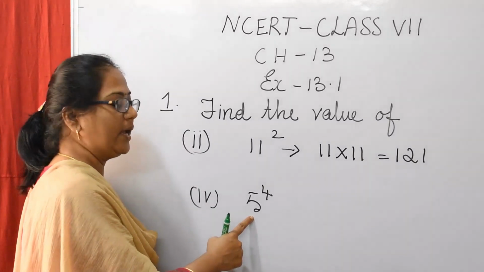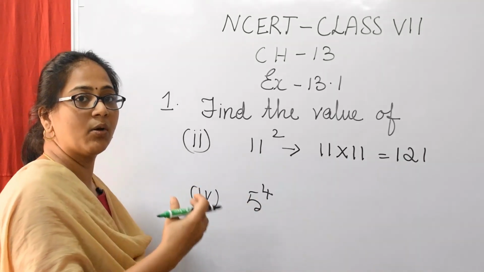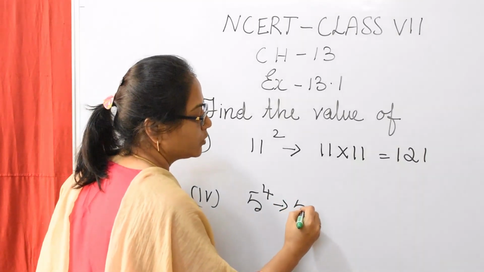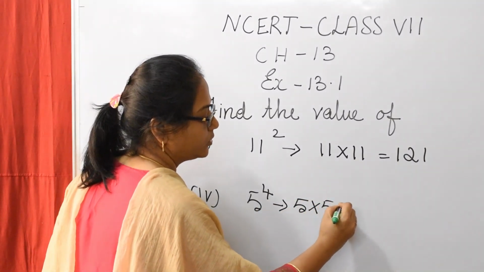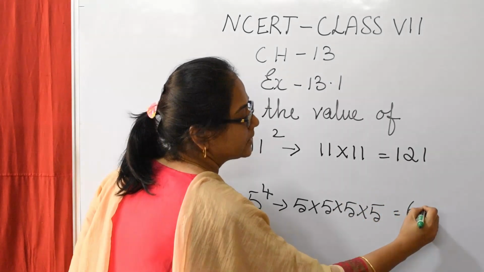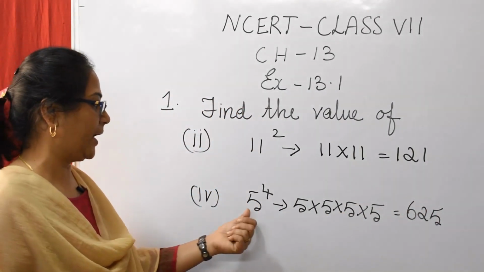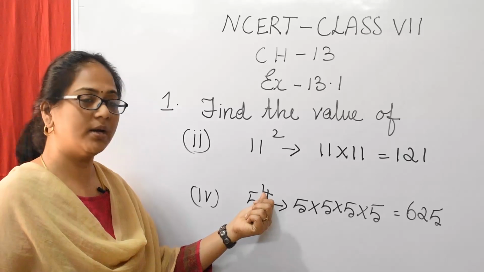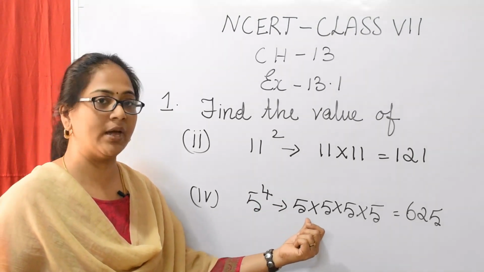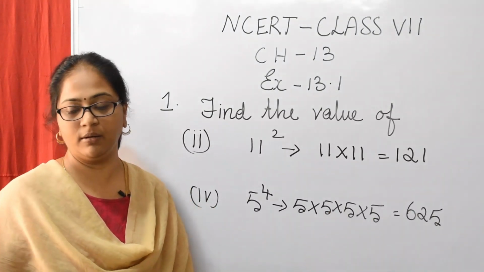Now here 5 is the base number and the power is 4, where we are going to repeat 5 4 times. So 5 into 5 into 5 into 5, which is equal to 625.